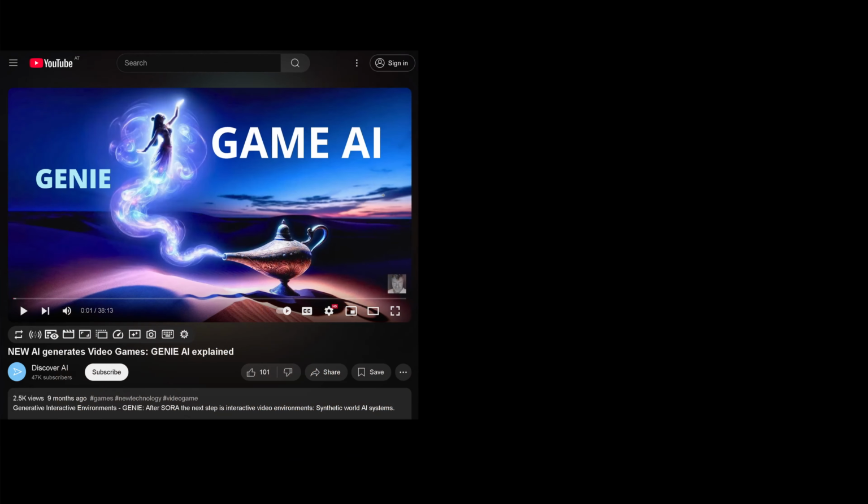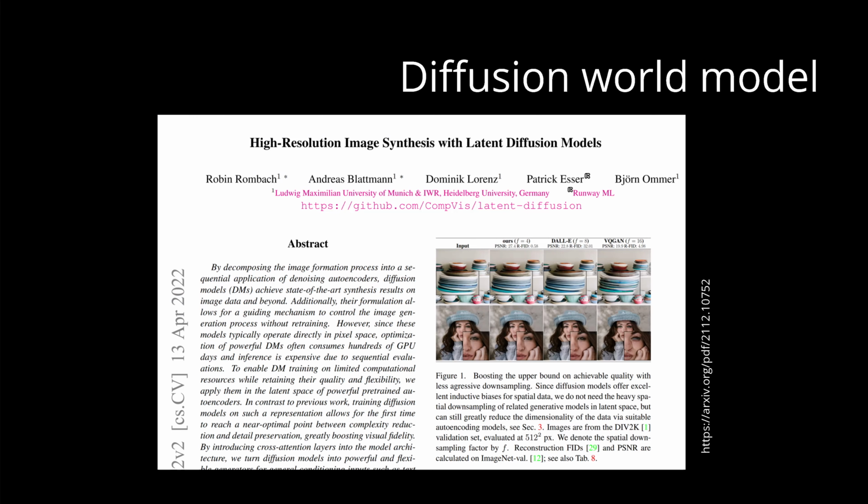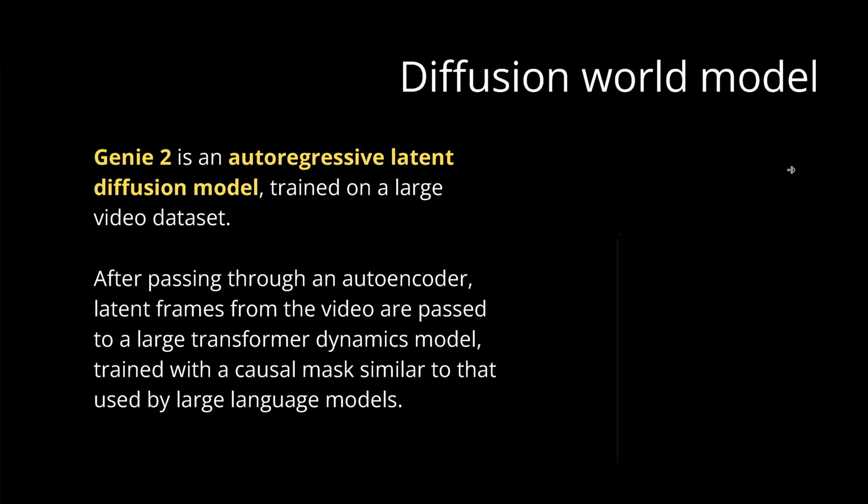Now, you remember 9 months ago I did this video here on game AI development and showed you Genie and the inner workings, and we had a look at the publication by Google DeepMind from February 2024, and we were talking about how it is possible that we can generate a video game. Now, you remember 2022, high-resolution image synthesis with latent diffusion models. This is here if you really want to have a deep dive into our diffusion world models. But of course, you can also look at my videos.